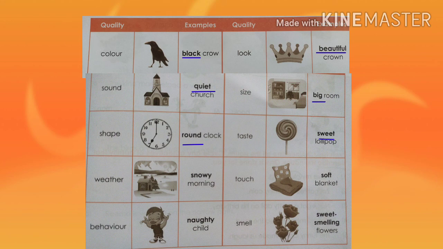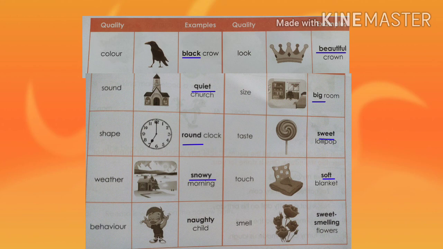Then in the next picture we can see morning view is there. So the quality of morning is weather. So according to weather, the adjective of morning is snowy, snowy morning. Then in the next picture we can see blanket is there. So the quality of blanket is touch. So according to touch, the adjective of blanket is soft, soft blanket.